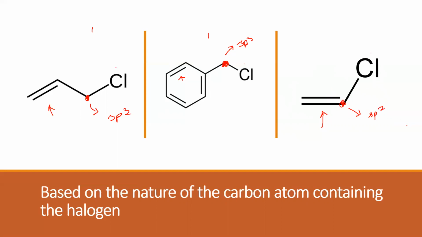Now remember, we spoke about sp2 and sp3 hybridization last year, in a chapter called chemical bonding. If a carbon is surrounded by single bonds only, then the hybridization is sp3. If a carbon has a double bond, then it is sp2.